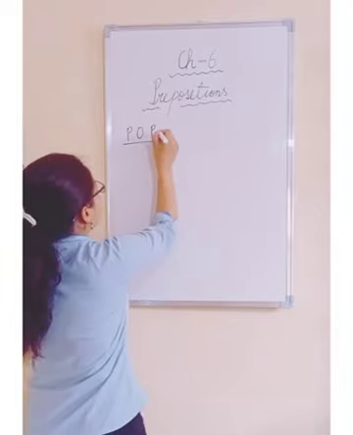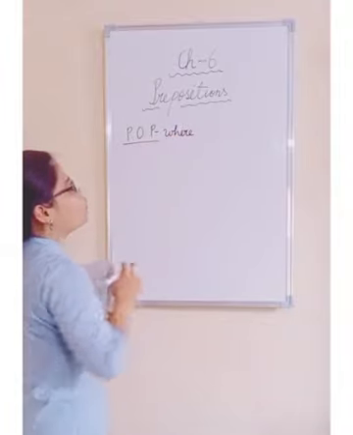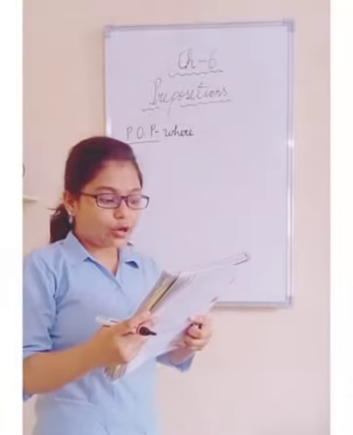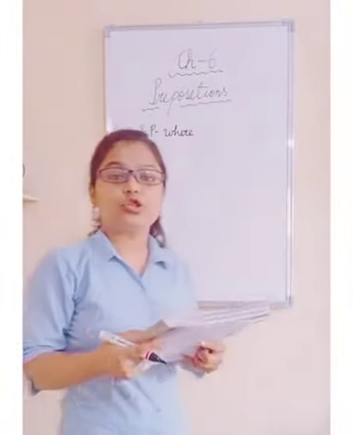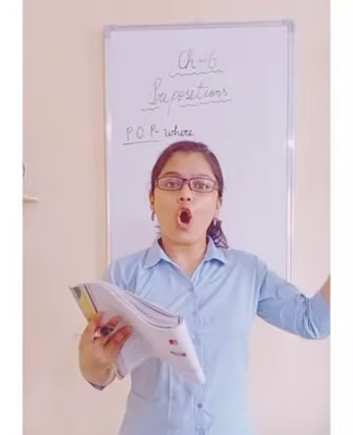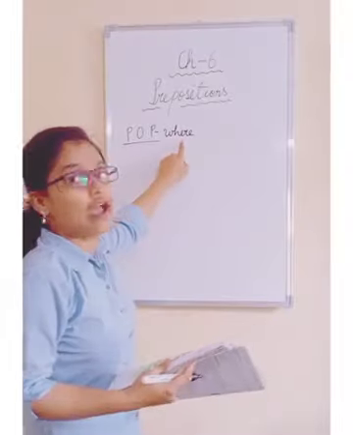It asks the question of where. And how many prepositions of place are there? Above, below, under, on, in, where they will answer the question of where, right?